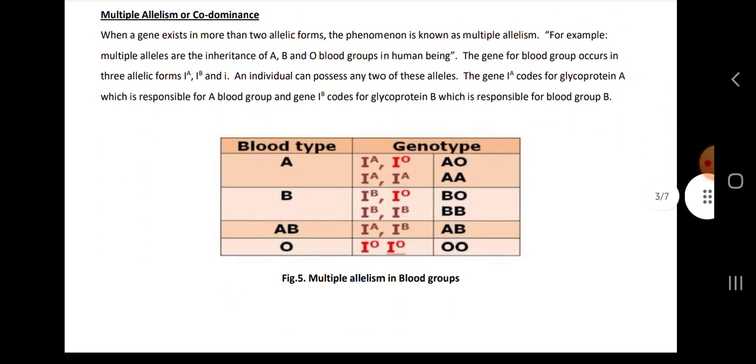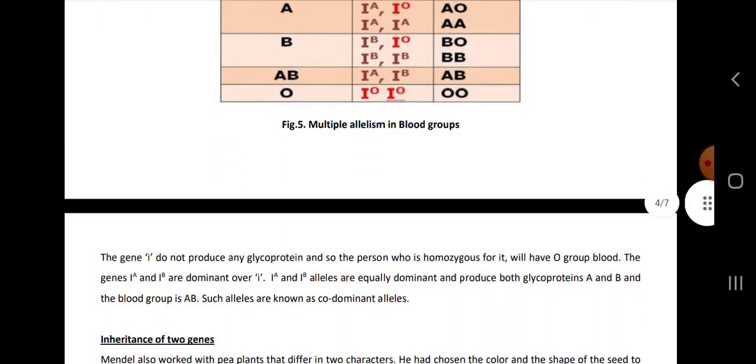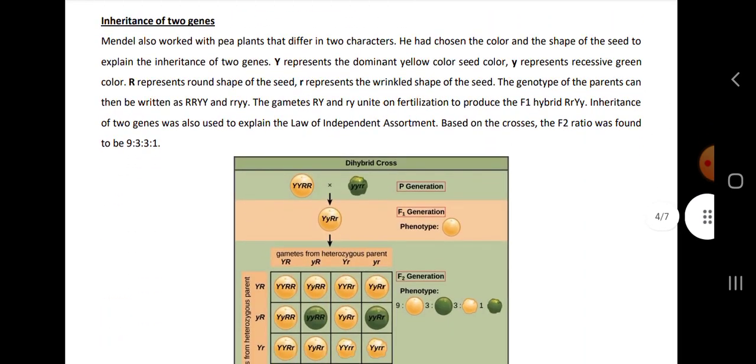Then multiple allele or codominance. When a gene exists in more than 2 allelic forms, the phenomenon is known as multiple allelism. Its example is blood grouping. Then inheritance of 2 genes. Mendel also worked with pea plants that differ in 2 characters.